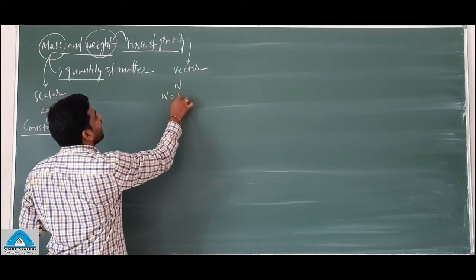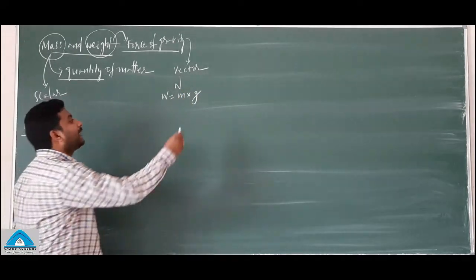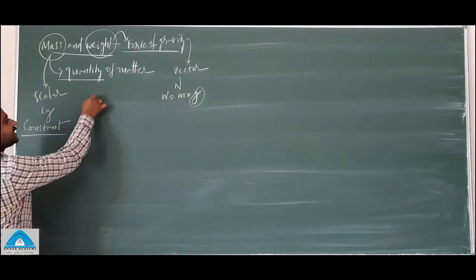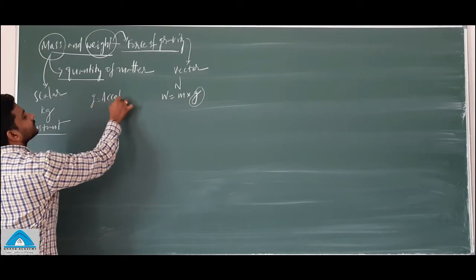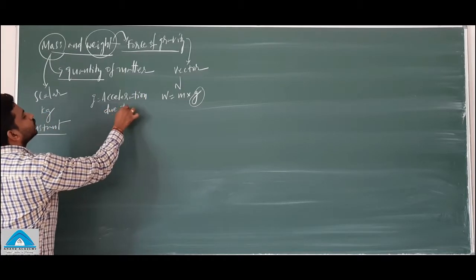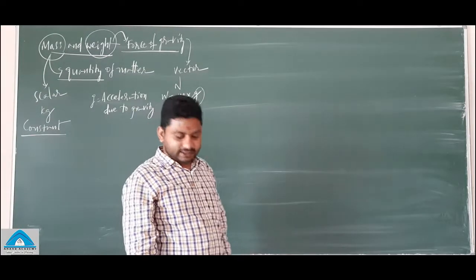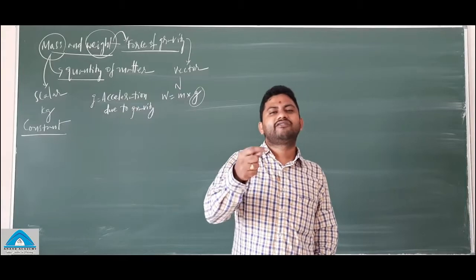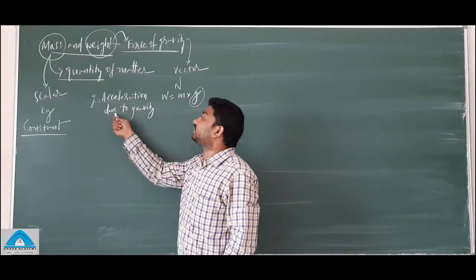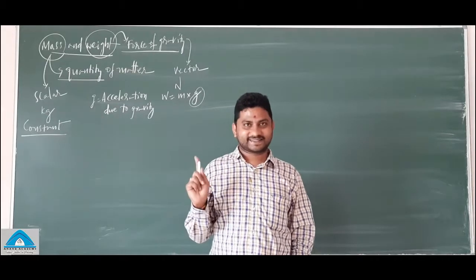Because weight is equal to mass into acceleration due to gravity. Mass remains constant everywhere, but the g value will not be like that. What is the small g? Acceleration due to gravity. We will be discussing this acceleration due to gravity in detail in further sessions.